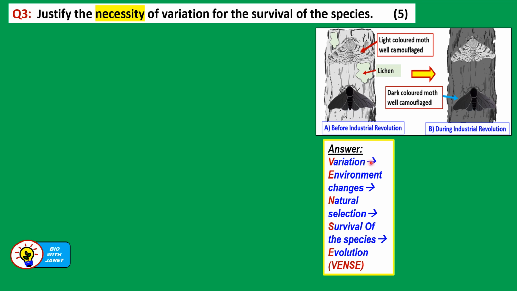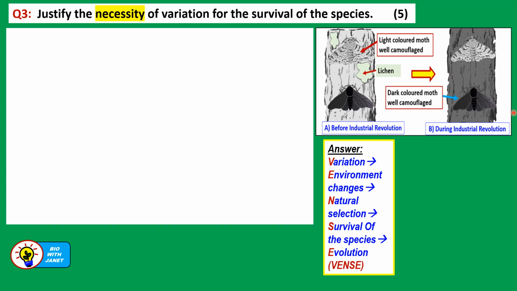So first, there is variation that exists among the organisms of the same species. There are differences in the characteristics. So this will help when the environment changes, because natural selection will occur whereby those organisms with the more beneficial characteristics will survive, and those with the less beneficial characteristics will die, right? So this will lead to the survival of the species, and over time, evolution can occur where there are gradual changes in the characteristics of the species. We'll take this moth as the example, okay?